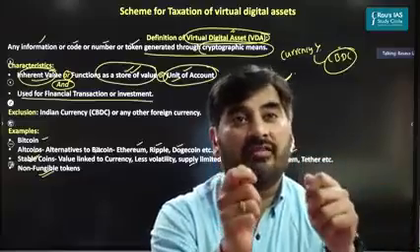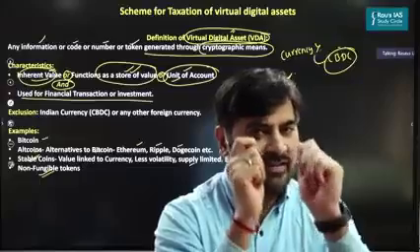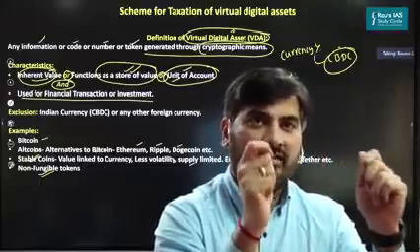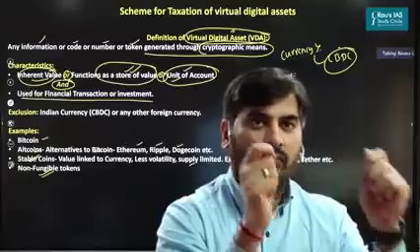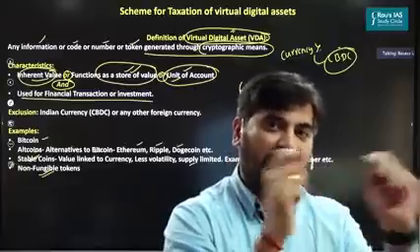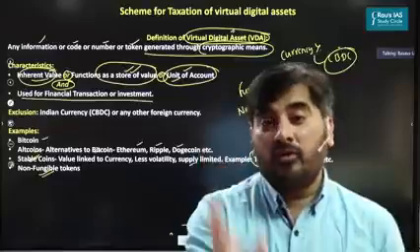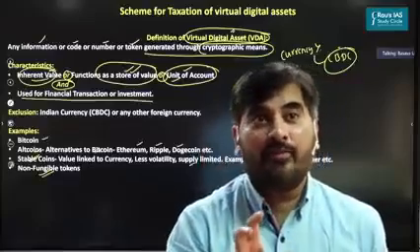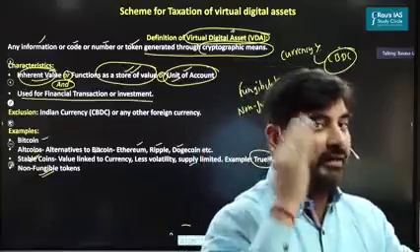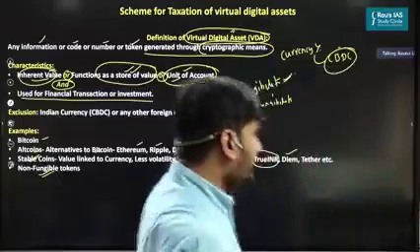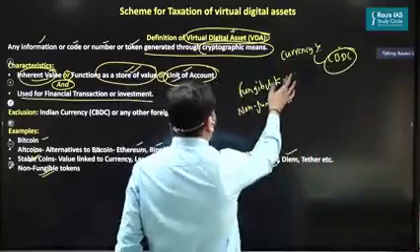Think about Bitcoins. Are Bitcoins fungible? You have two Bitcoins. The value of both the Bitcoins is the same, right? One Bitcoin can be exchanged with another. So Bitcoins are what? Fungible tokens. Are you getting this point? Because one Bitcoin can be replaced with another Bitcoin, exchanged with another Bitcoin, because the value is the same. So all such things we call fungibility.